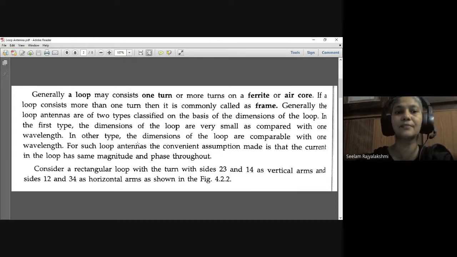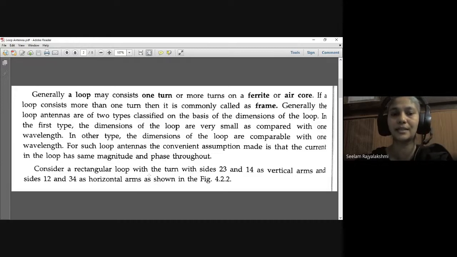For such loop antennas, we assume that the current in the loop has the same magnitude and the same phase throughout the coil. So now let us consider a rectangular loop.